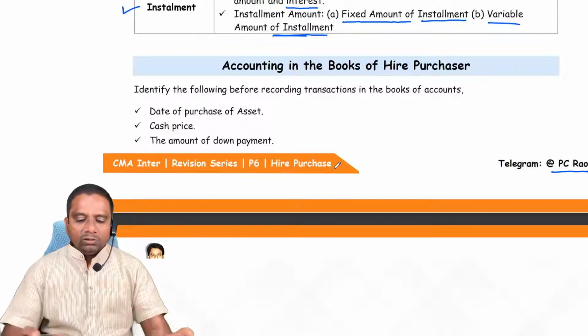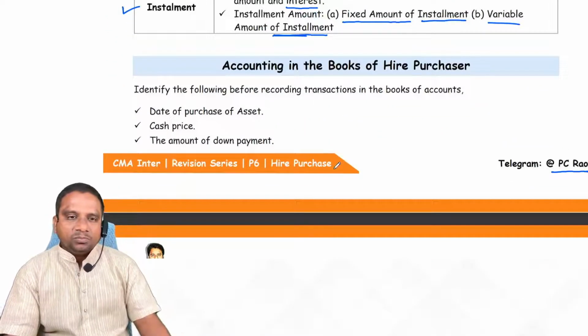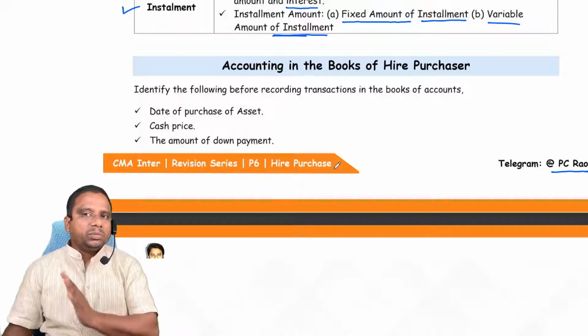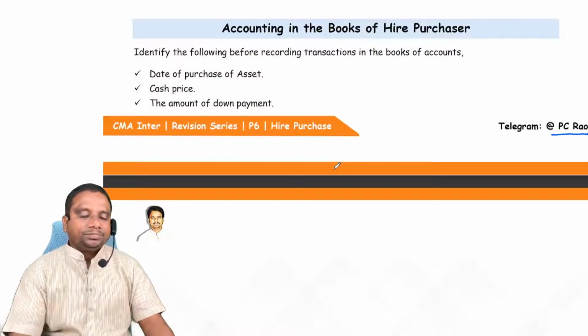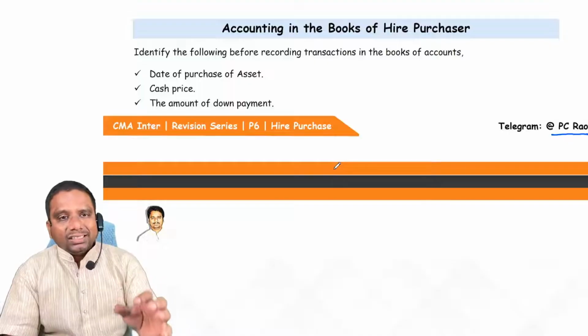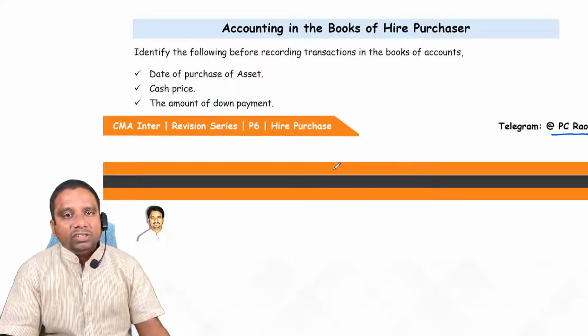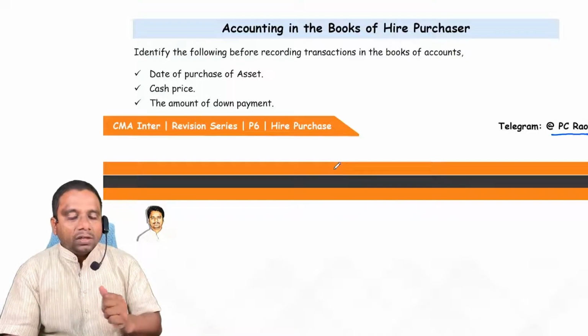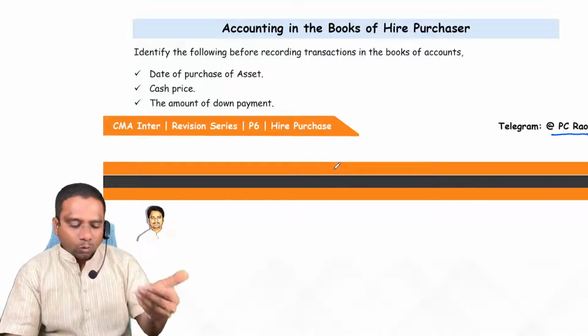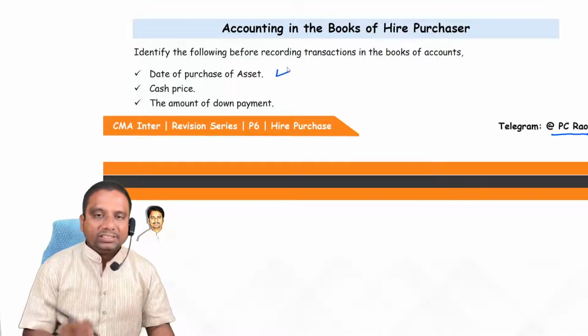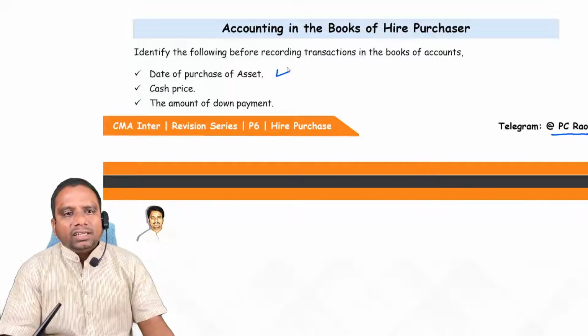Now, what is the accounting in the books of hire purchaser? First, we discuss the accounting treatment in the books of hire purchaser. Before recording the transactions in the books of hire purchaser, we need to identify or collect certain data. What is that, sir? First one, date of purchase of asset. On which date the asset is purchased?